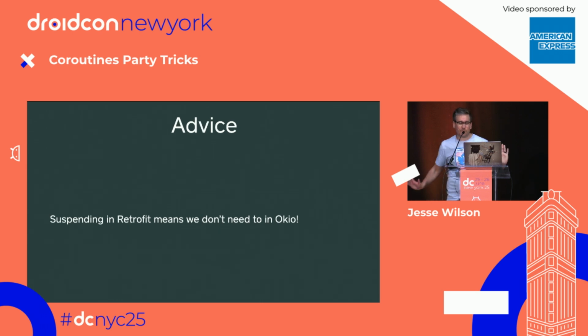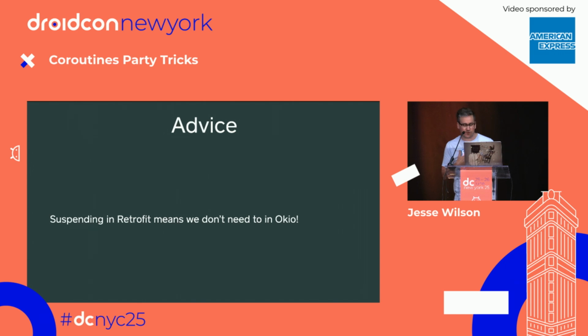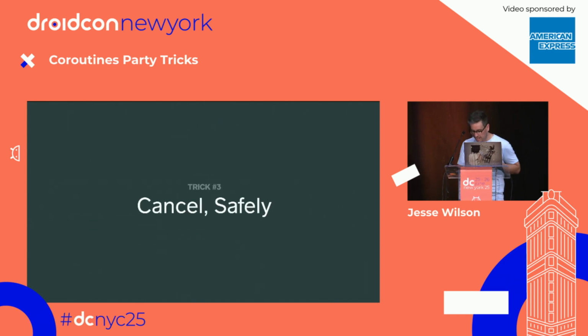My advice, this is like the big payoff from the previous trick. When we suspend in retrofit once, you don't have to suspend in OKIO for every single byte you read or in Moshi for every single JSON object you read. All right, I got 8 more to go. I'm going to continue this pace.